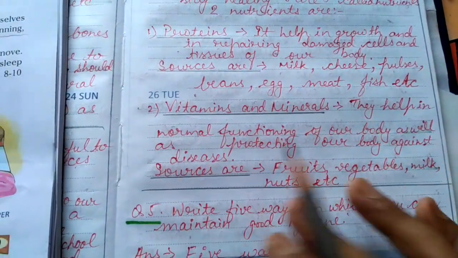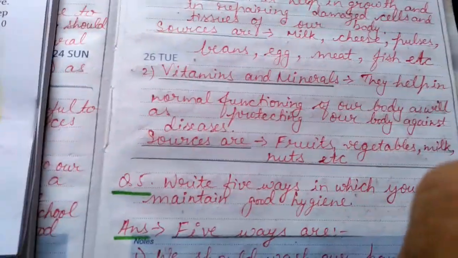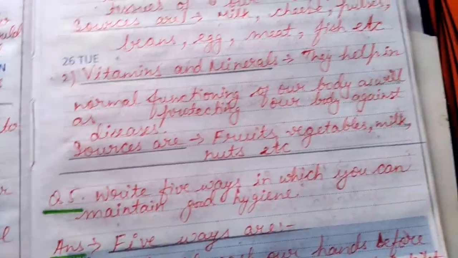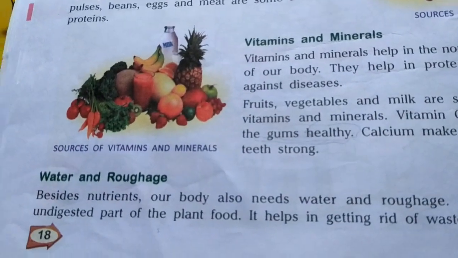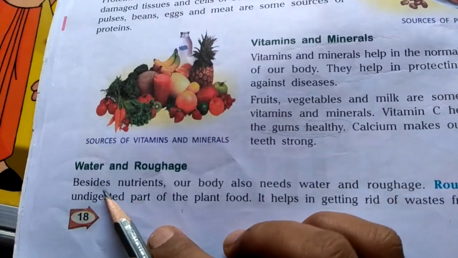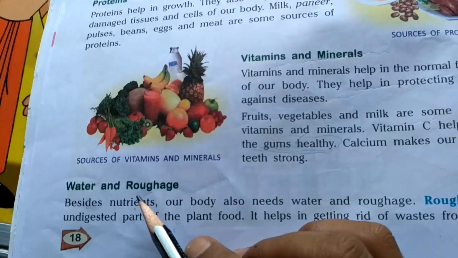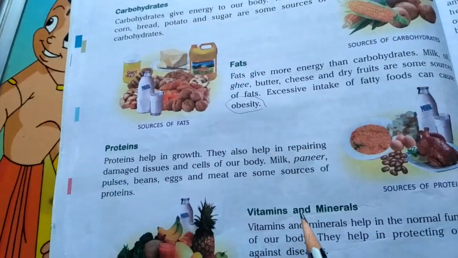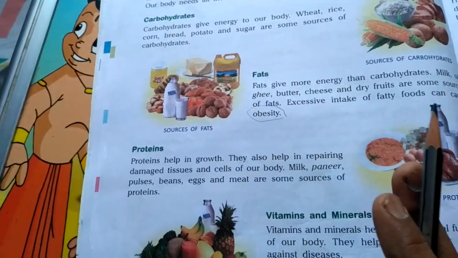Then vitamins and minerals. Yes, water and roughage I have not written over here because they come in the category of they are not actually nutrients, but they are required by our body. Okay, because it is written over here, besides nutrients. Besides nutrients means nutrients are only these five: one, two, three, four, five. These five are basic nutrients.